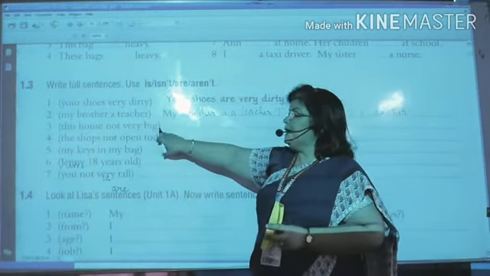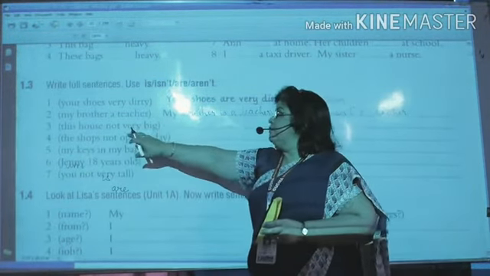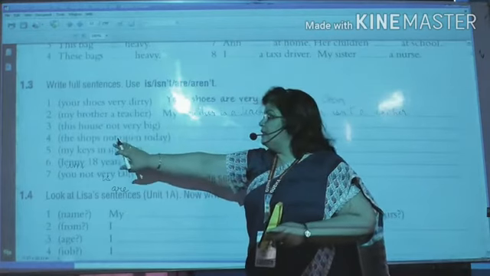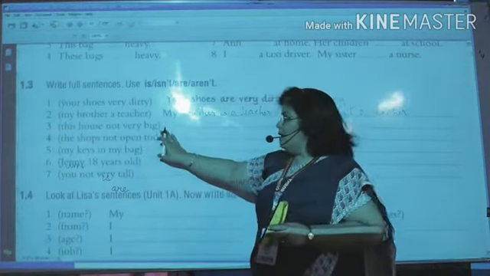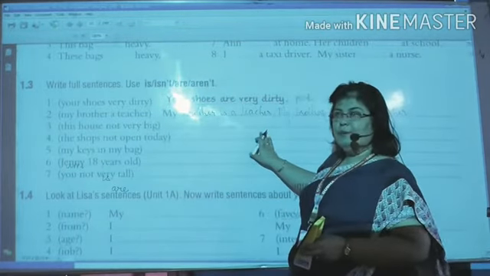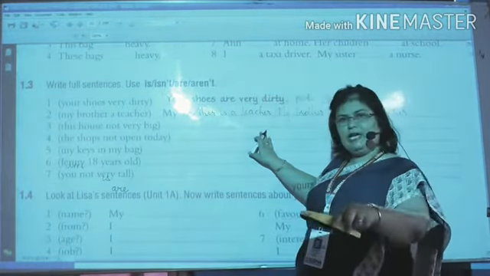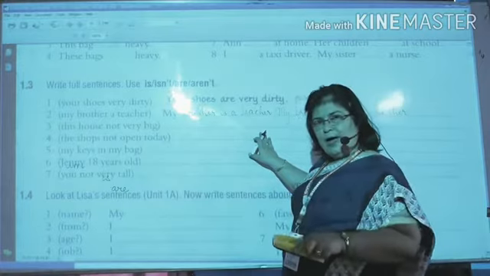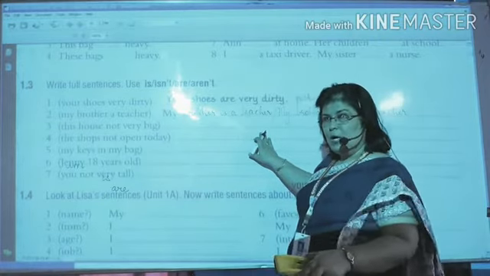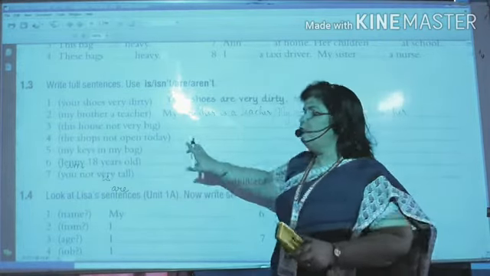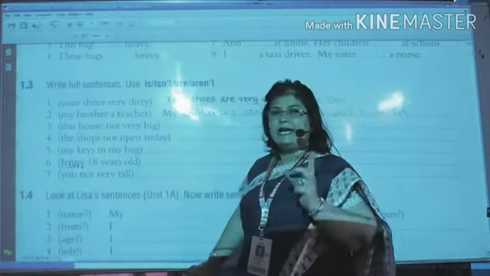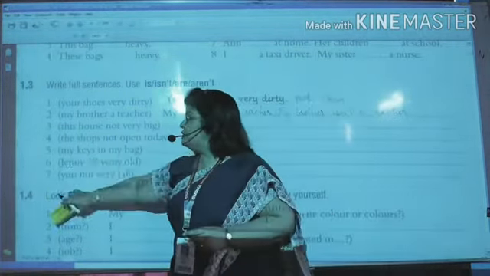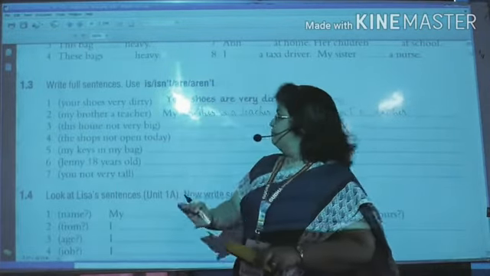If we want to make it into positive sentence, we will remove not. This house is very big. I am not writing the answers here because answers are already given in your book. At the back, the answer key is given. But you should understand how we have done. Okay, आपको ये मालूम होना चाहिए कि किया कैसे है और कौन से रूल्स यहाँ पर अप्लाई हुए हैं.